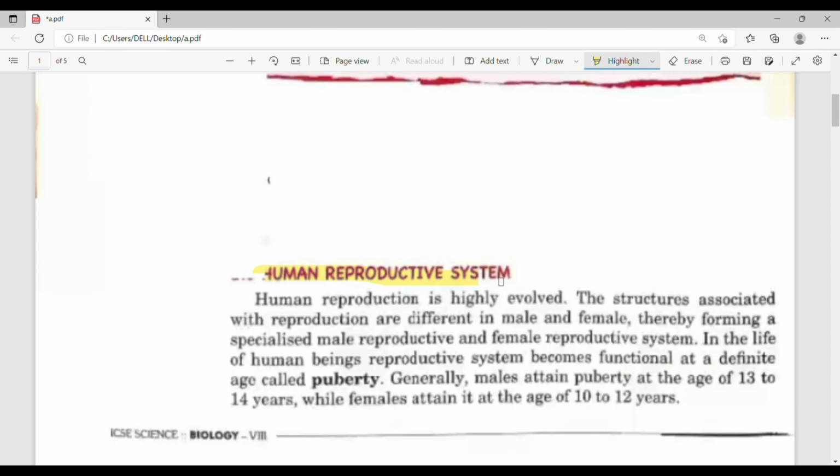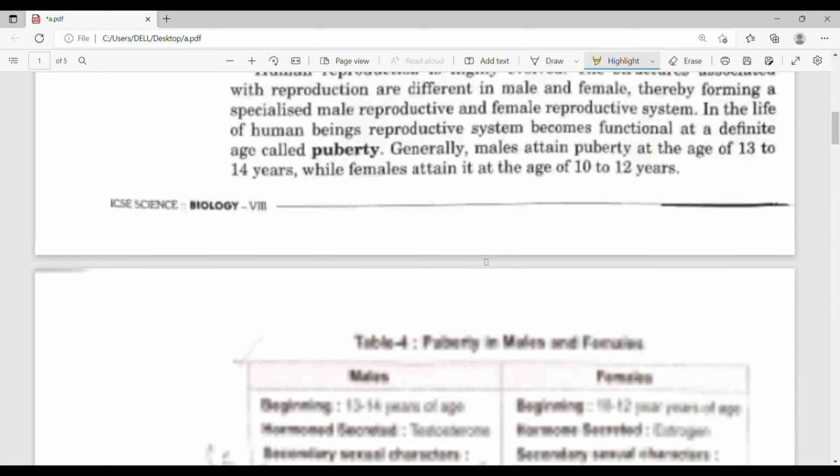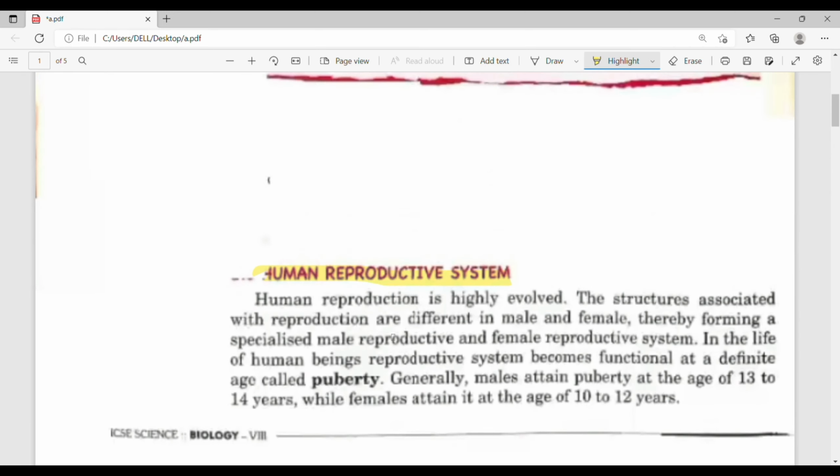Human reproductive system. In humans, the reproductive system gets active, or we can say the reproductive organs become functionally active, at the stage that is known as puberty. The age at which the human reproductive system becomes functional is known as the age of puberty. There are two systems: male reproductive system and female reproductive system.